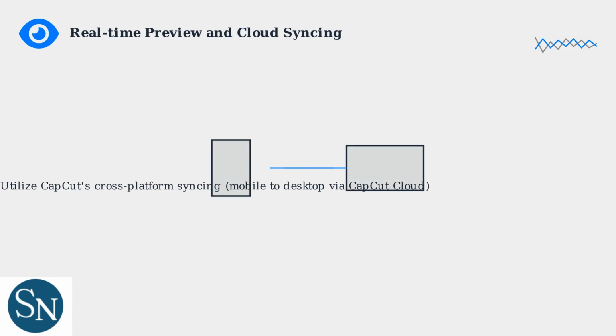Always preview your video in real time before exporting. This catches potential sync issues early. Utilize CapCut's cross-platform syncing, mobile to desktop, via CapCut Cloud for a smoother workflow. Real-time preview fixes are now standard, helping you avoid surprises after export.